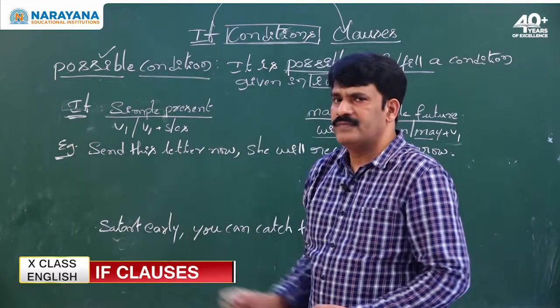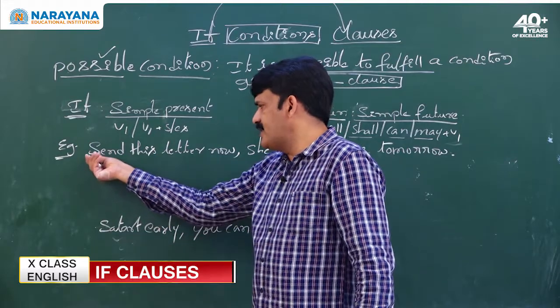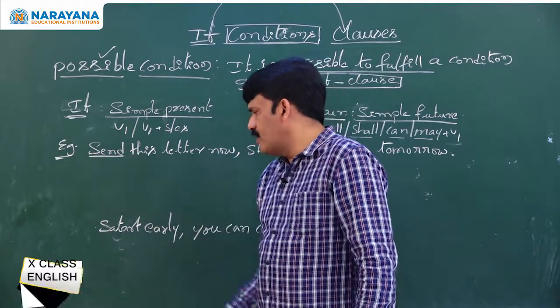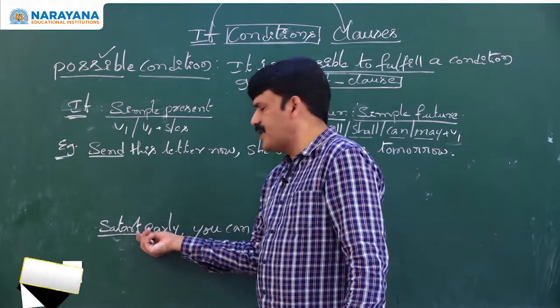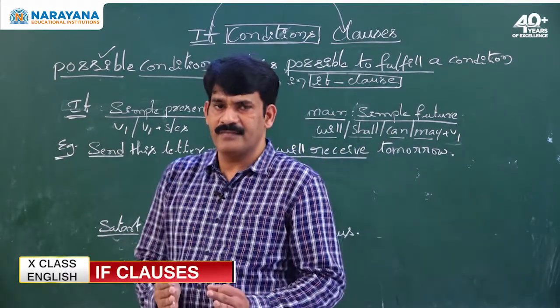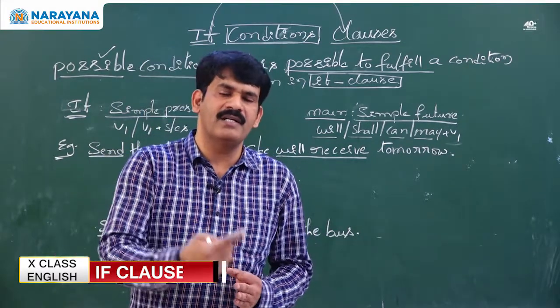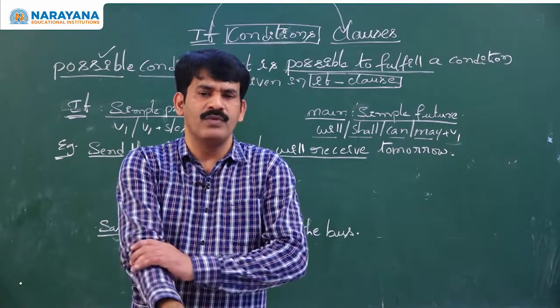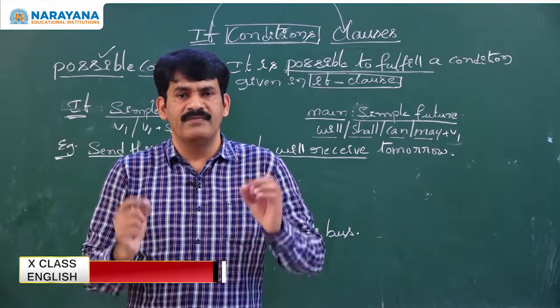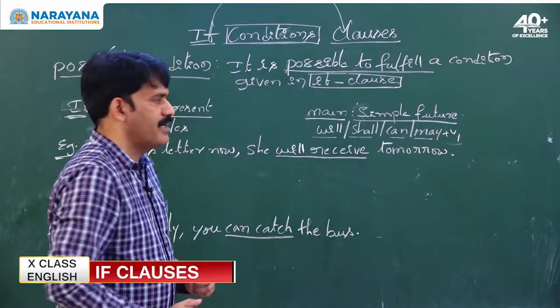My dear children, the easy technique to remember is, if you find a sentence with a direct main verb, that is an imperative sentence, or if you find both sentences in present tense, or one sentence in present and one sentence in future tense, you blindly confirm this sentence can be converted only into possible condition.